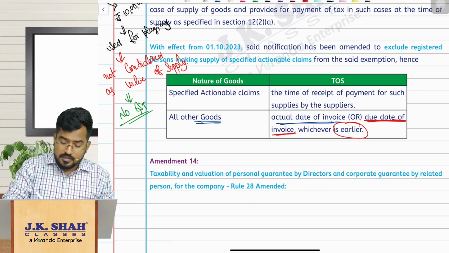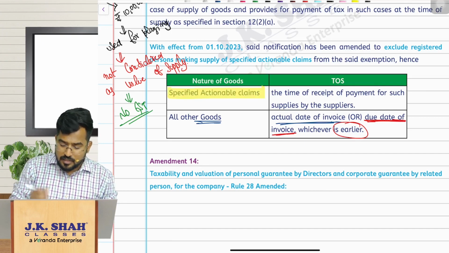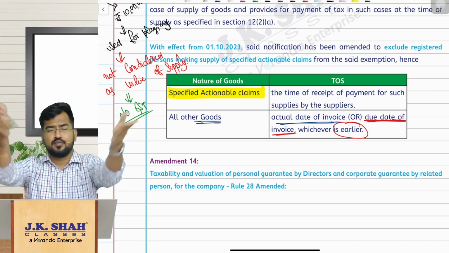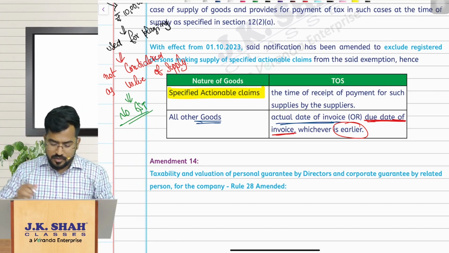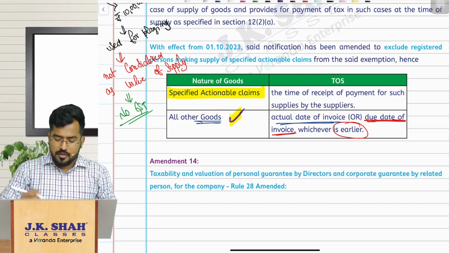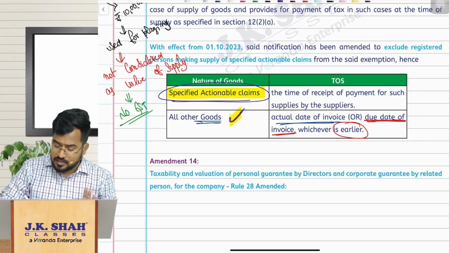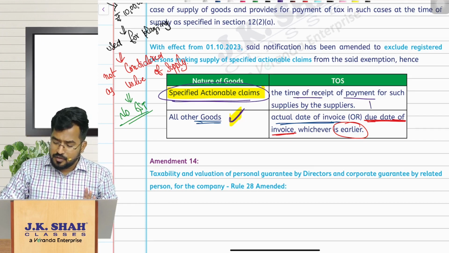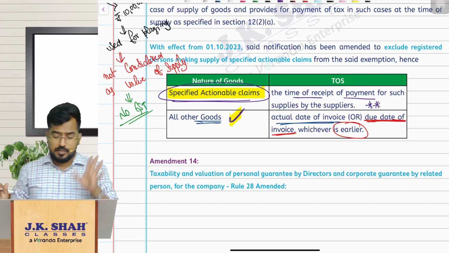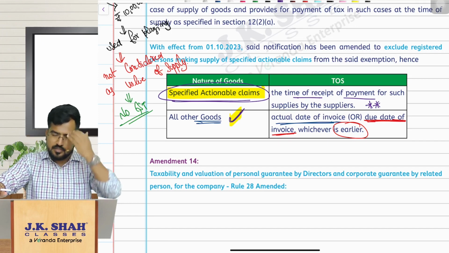But sir, they have come up with a different provision for specified actionable claims. For these people, we don't want to give this relaxation. And obviously, when you have attended the lectures, you would have understood the logic for this particular provision. But for specified actionable claims, time of supply is time of receipt of payment. We will not wait for the actual date of invoice or due date of invoice. Please remember this, be careful, important amendment for your exams. So hope it is clear for you.